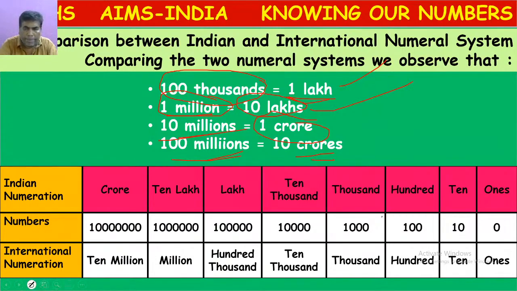So here, you can compare the number of zeros. In the ones place, the number of zeros is 0. In the tens place, 1 zero will be there. You can observe here, 1 million equals 10 lakhs. 10 millions equals 1 crore. Like that you can compare both the systems.